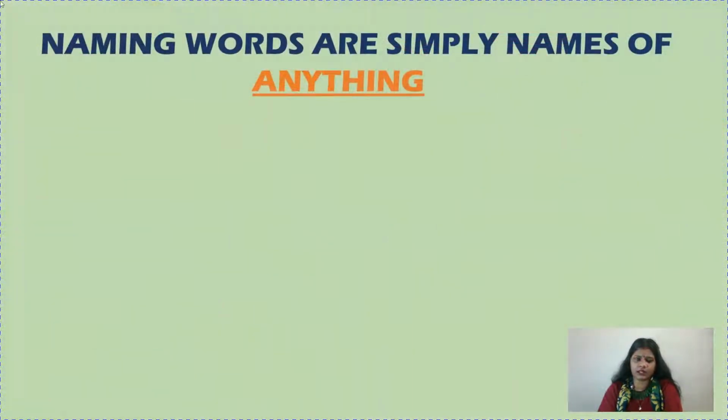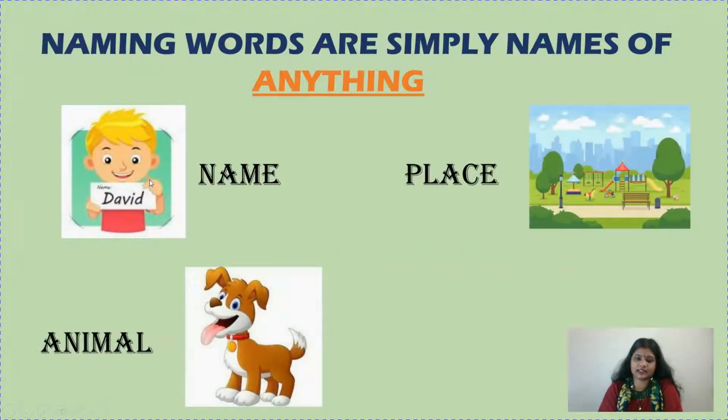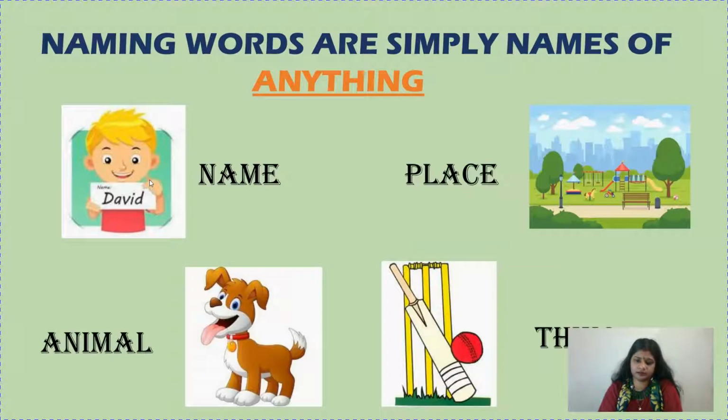Let's see a few more examples. Naming words are simply names of anything. Anything means whatever is present around you, whether it is a person, your pet animal or pet bird, or wherever you are living. So when I ask you a question, what are naming words? Simply you can say naming words are names of person, place, animal or thing.